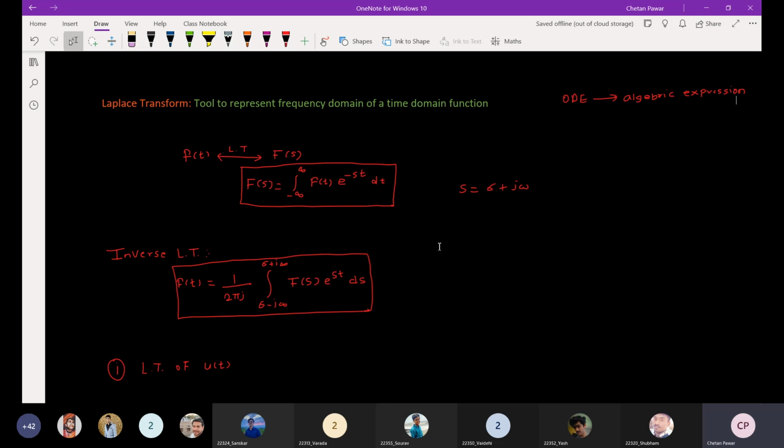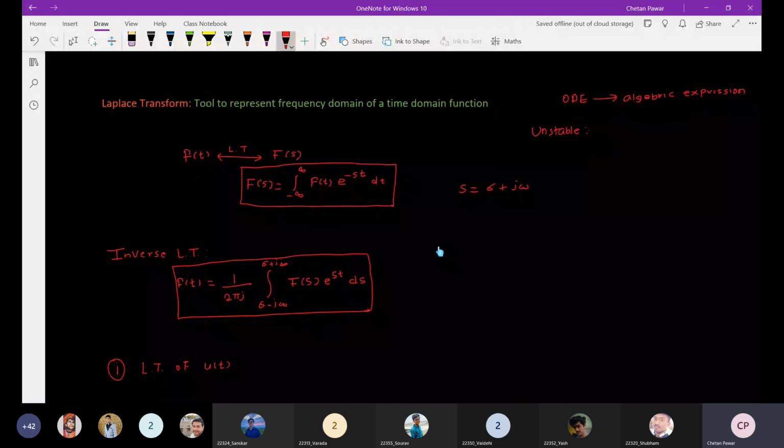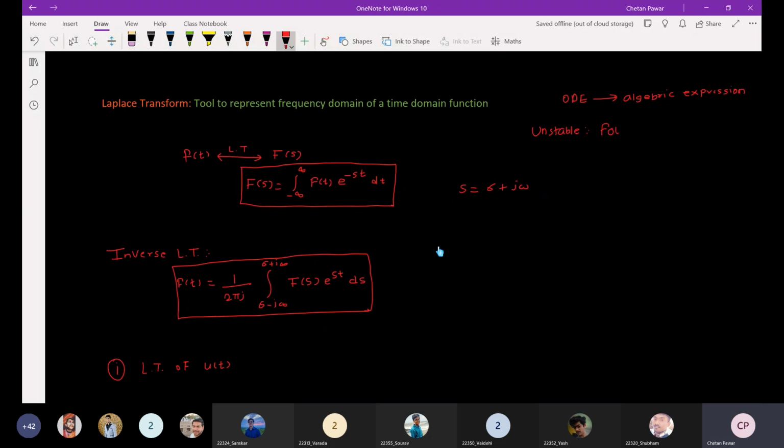But for unstable systems, you can't use the Fourier transform for frequency analysis. For those unstable systems, we will require the Laplace transform. So it will be applicable to both stable and unstable systems. A control system may be stable or unstable. So that is the use of the Laplace transform.